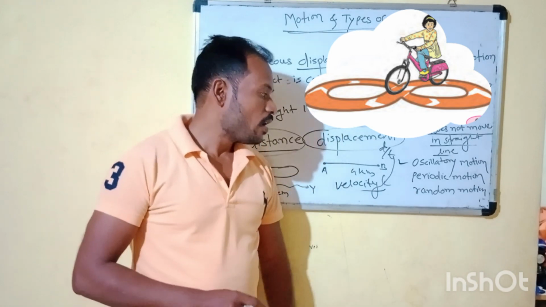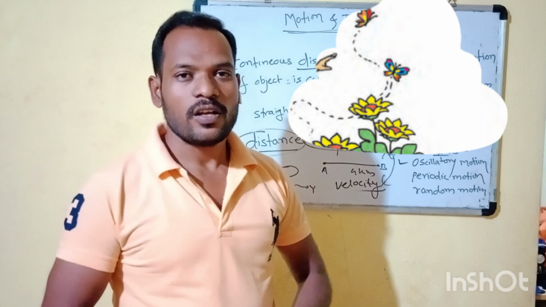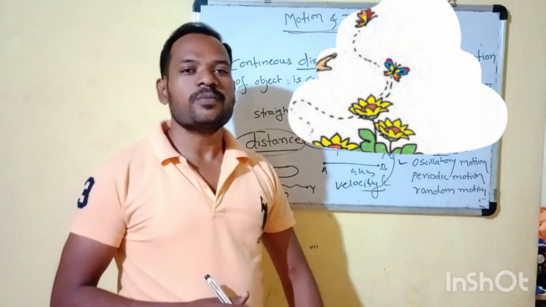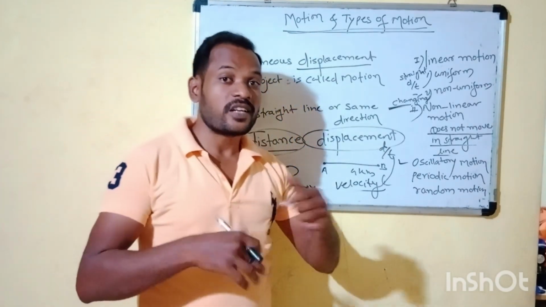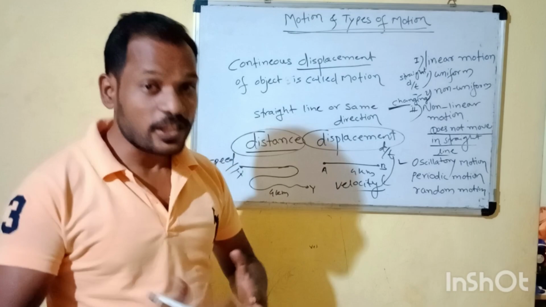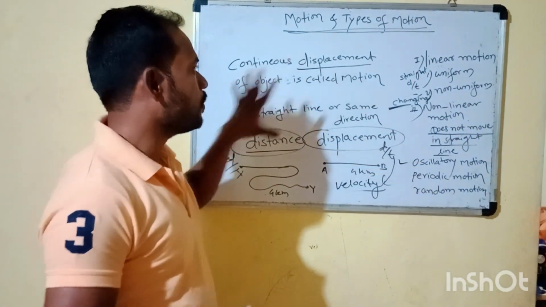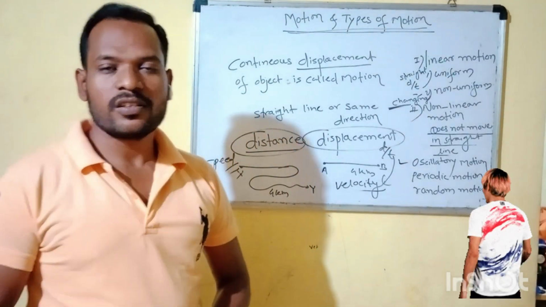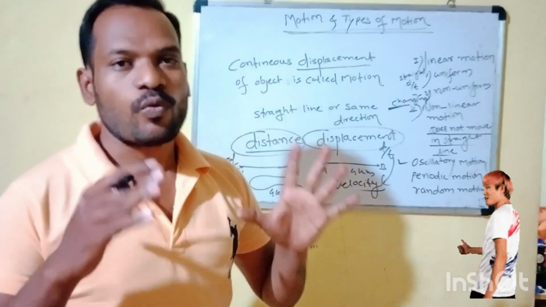Then again there is random motion. Random means, for example, a butterfly going randomly from one flower to another flower, easily jumping. This type of traveling, such as distance and displacement, is called motion. These are the general information about motion. I think near about 50 or 60% you understand what motion is.